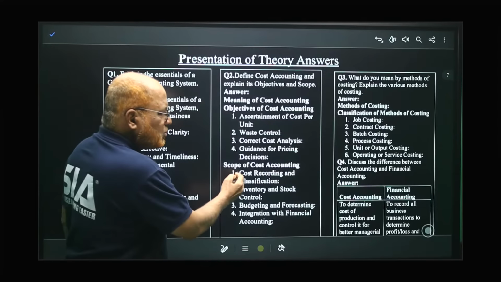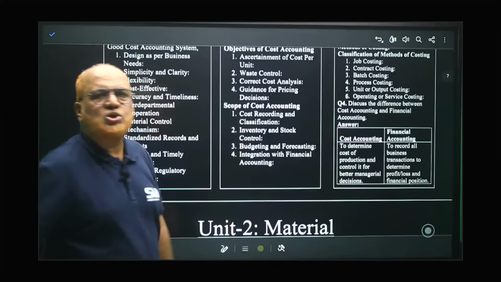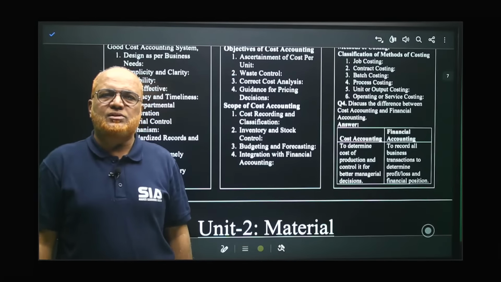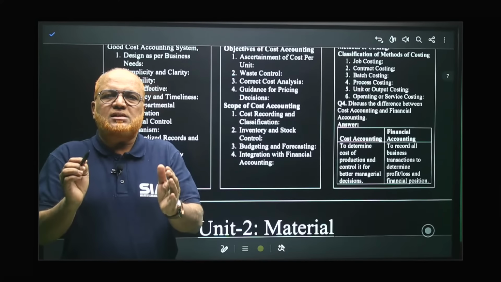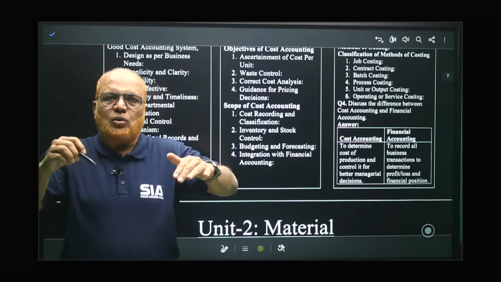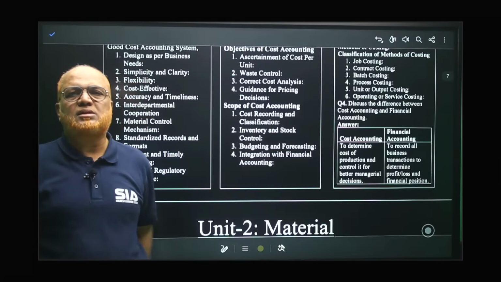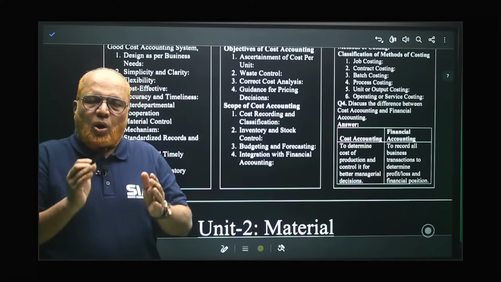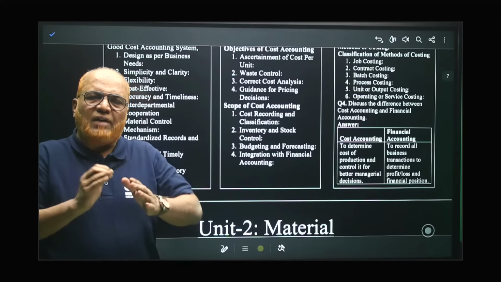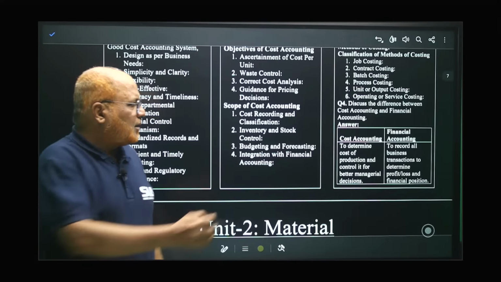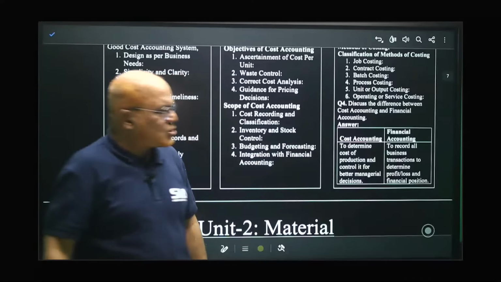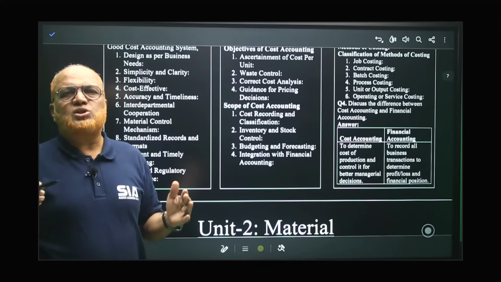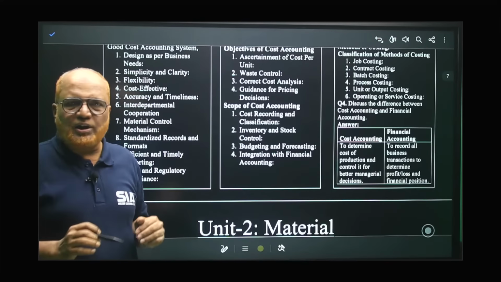Next, difference between cost accounting and financial accounting. Both accountings have different objectives. Cost accounting is concerned with ascertainment of cost and control of cost, whereas financial accounting is concerned with preparing the financial statements. So objectives, reports, everything will be different here. Cost accounting is to determine the cost of production, whereas financial accounting is to record the business transactions in order to prepare the financial statements. I'm explaining briefly because of the time constraint.